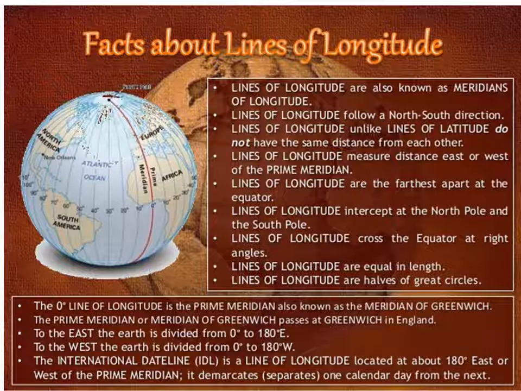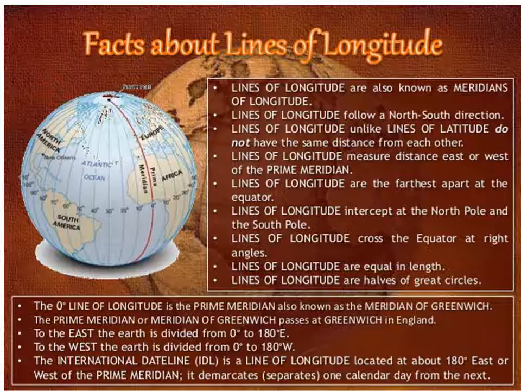So the international dateline is located at 180 degree east or west of the prime meridian. So the earth is divided into two parts, east and west. That is the prime meridian, and it passes through Greenwich in England.